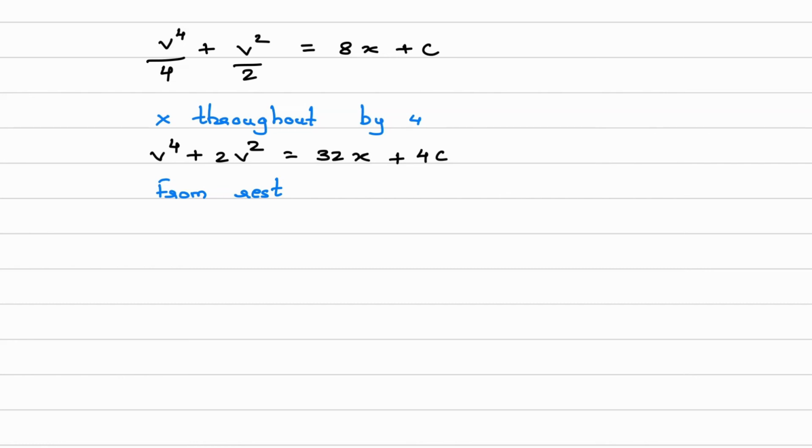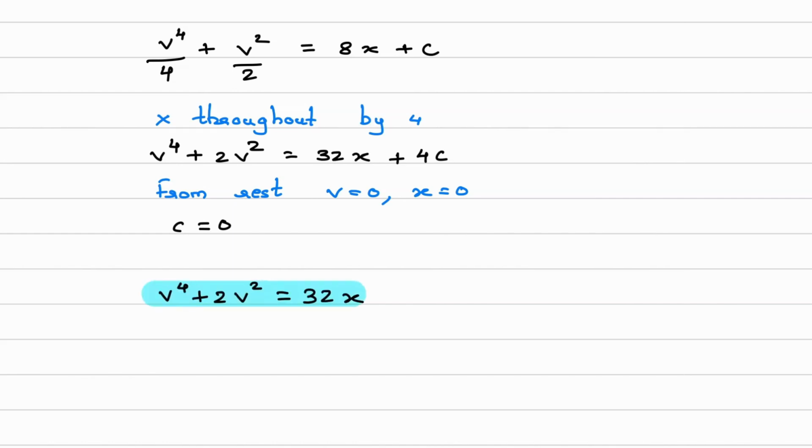And we will consider the origin. So velocity is 0, x is equal to 0. So from here we can calculate the constant value. So c is 0. So what is the final equation? v raised to 4 plus 2v square is equal to 32x. This is the final equation.